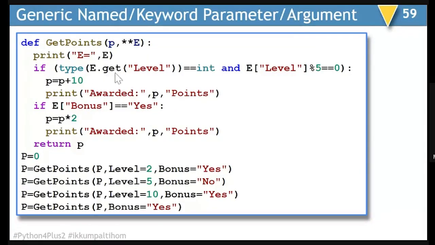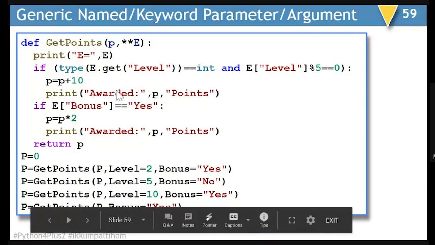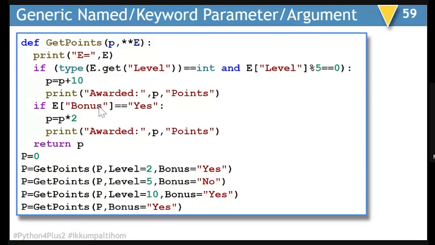And that is the reason instead of using directly E level, data type of E level, I tried extracting it with the help of E.get. So E.get will allow me to return none kind of thing. And that is how it will become false. It will not go to the second check and it will not terminate. So it will directly move to the next statement where we are checking bonus.